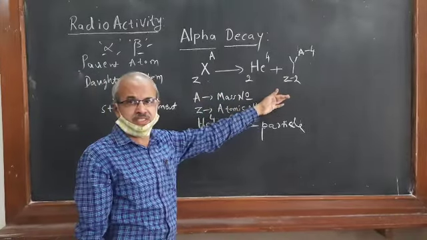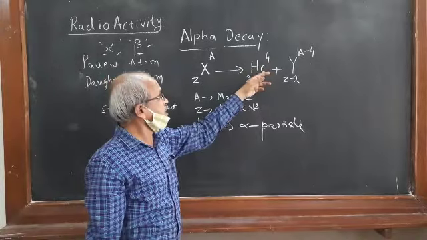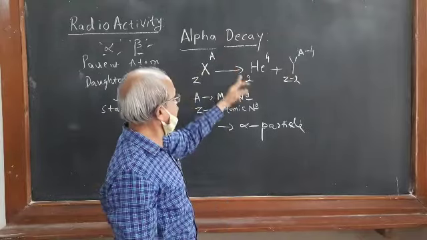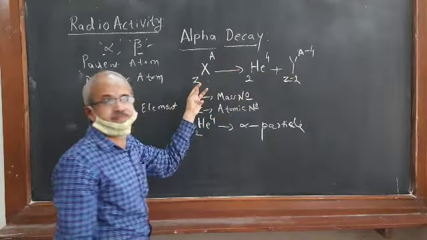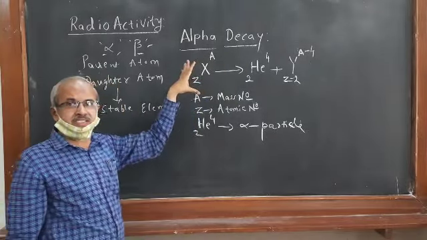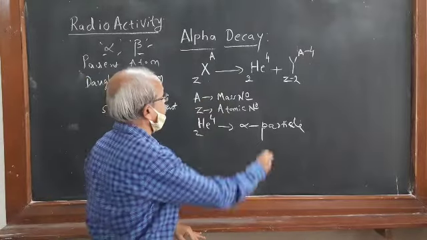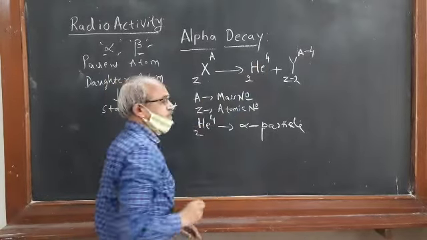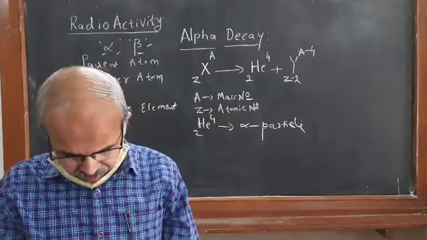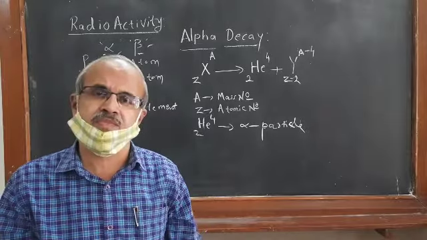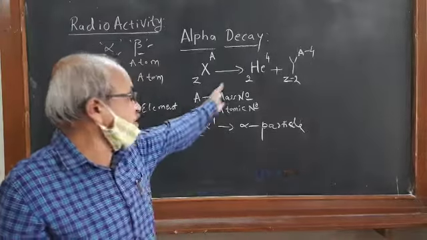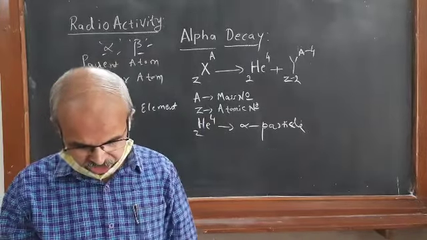Decay process. This is helium-4 (4, 2). Here 4 minus 4 gives 0 for A, and 2 minus 2 gives 0 for Z, so you see that the balance takes place. Therefore I have written helium-4 here. Helium-4 is the alpha particle. The alpha decay process is possible because of this reason, as shown in that reaction.